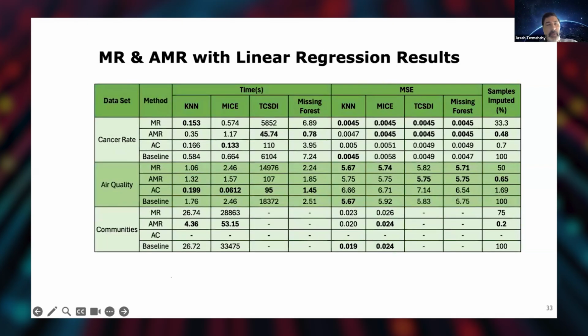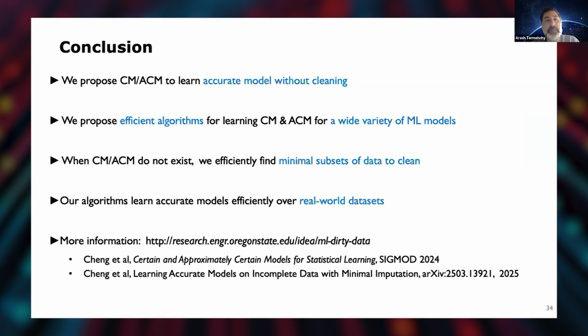So in conclusion, we propose certain models and approximate models to do accurate learning directly over dirty data without any cleaning. And we have done it for a wide variety of models. When we don't have certain models or approximate models, we can use those ideas to find the minimal subset of data to clean, to repair. And we have shown that these approaches work quite well on real-world datasets.